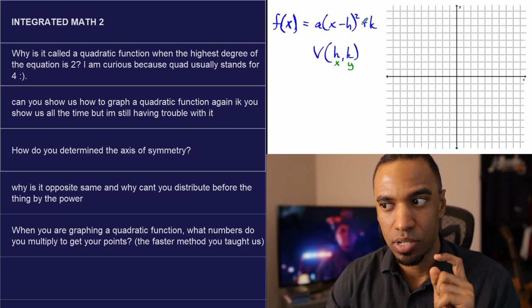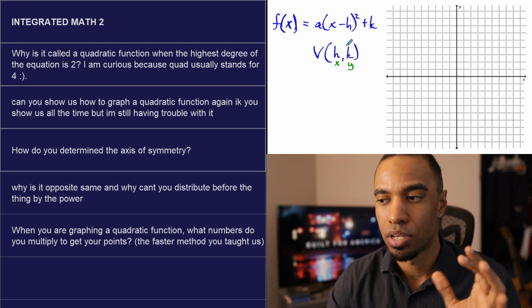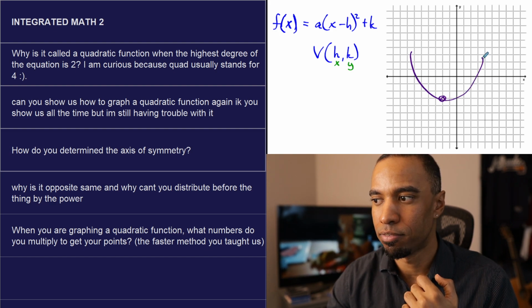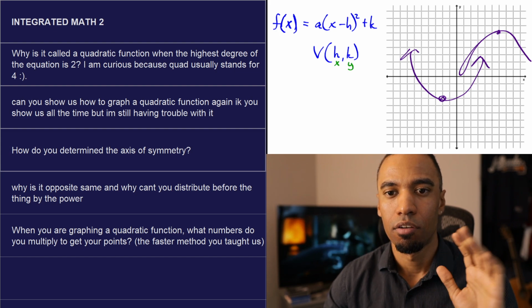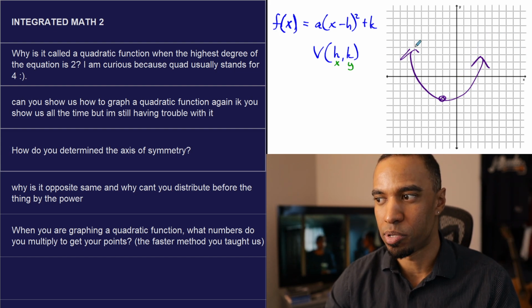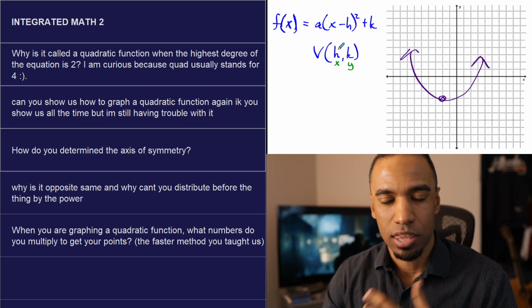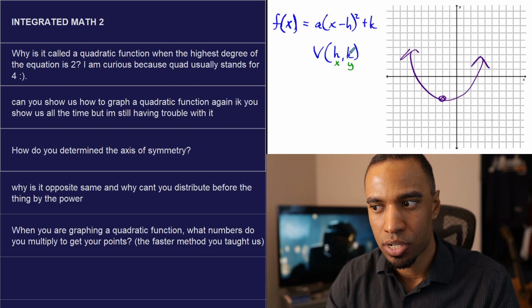Remember that this represents the vertex, okay? I'm answering your question when I say this. The vertex is either always the bottommost point of your graph or the topmost point of your graph. It's an extreme. For now, let's just pretend it's the bottom. Let's pretend a is positive. It's going to be a bottommost point. Why is it the bottommost point? Why does the bottommost point occur at hk?